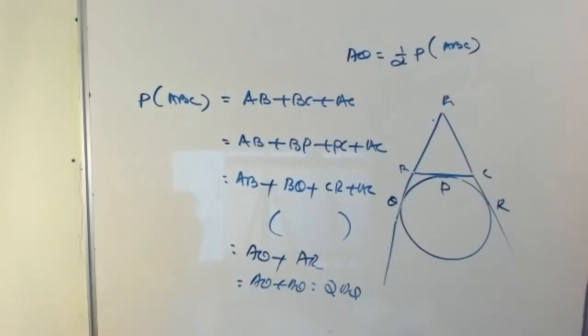In bracket, AQ equal to AR, tangents from an external point are equal. Therefore, AQ equal to half the perimeter of triangle ABC. Clear or not? Now clear?